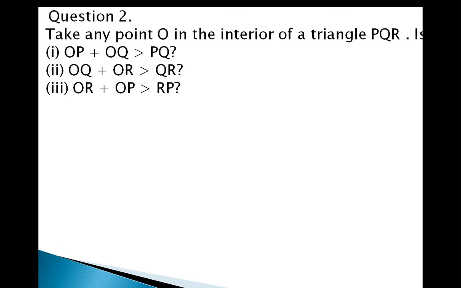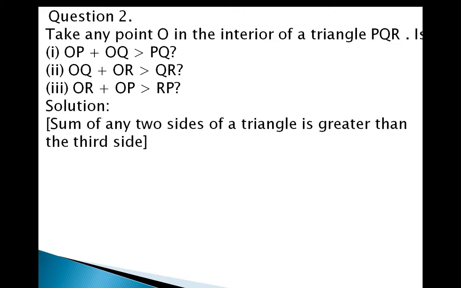Question number 2: take any point O in the interior of the triangle PQR. Is OP plus OQ greater than PQ, OQ plus OR greater than QR, OR plus OP greater than RP? Now here is the solution. While solving this problem, we have to remember that the sum of any two sides of a triangle is greater than the third side.